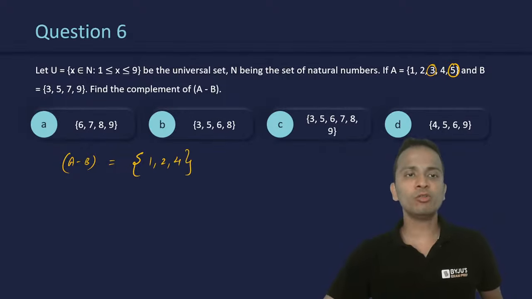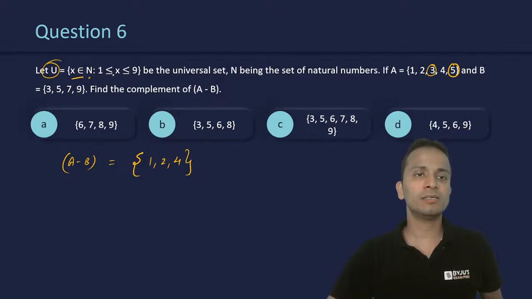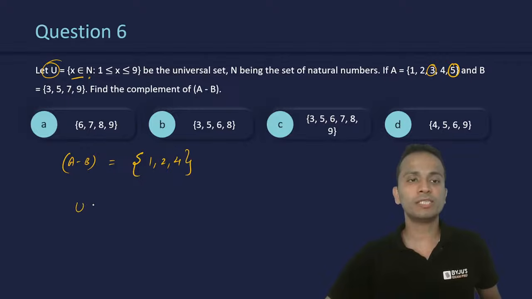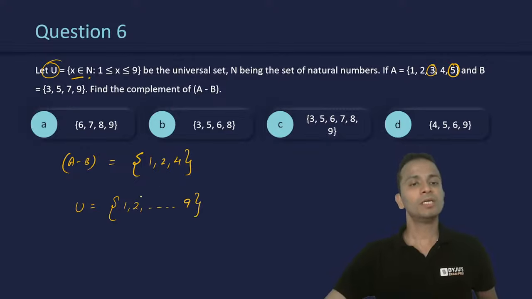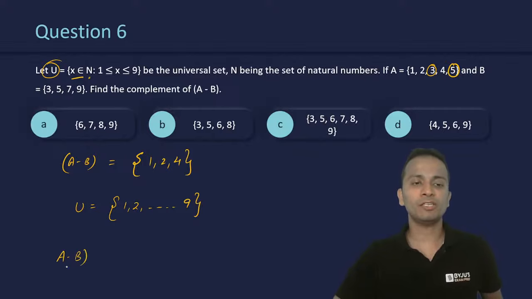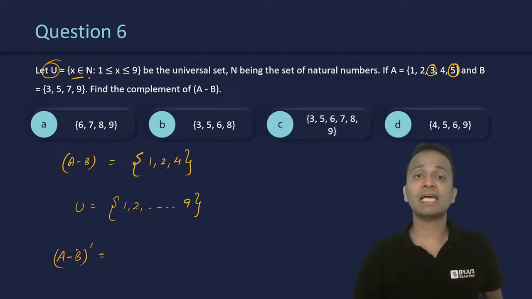Now, according to the question, the universal set is x, which belongs to natural numbers, such that x starts from 1 and goes up till 9. So the universal set will be all the natural numbers starting from 1 up till 9. Now we have to find the complement of A minus B. So it will be all elements that are present in the universal set and which are not present in A minus B. So the complement is everything except the elements which are present.